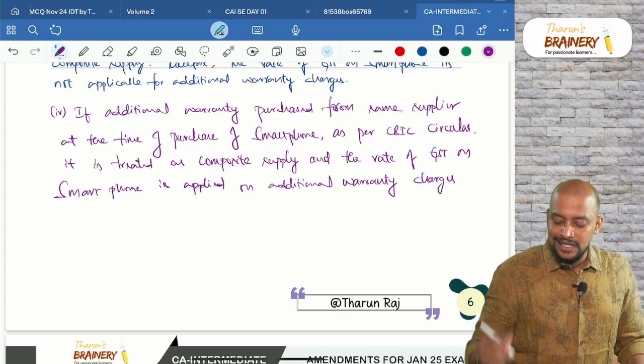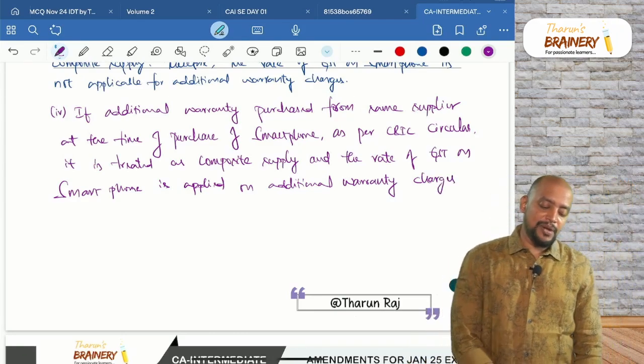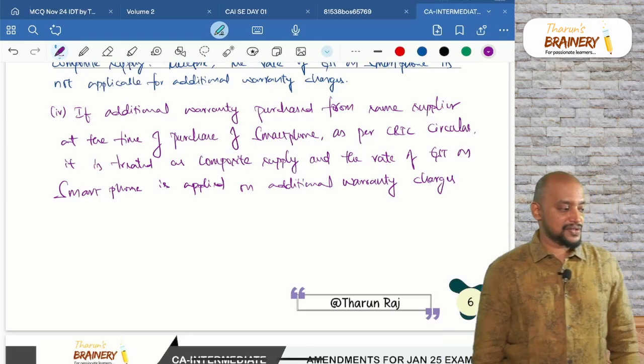So whatever is the GST that is applicable on smartphone, the same rate of GST will be applied on additional warranty charges as well. Okay.